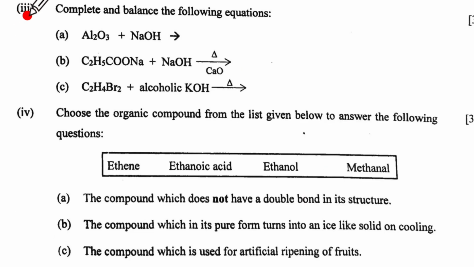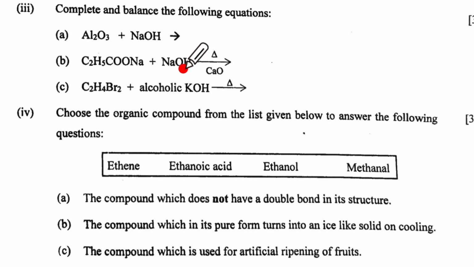We come to question 4, part 3. Complete and balance the following equations. The first one is aluminum oxide with NaOH. Now aluminum oxide is an amphoteric oxide. It will react with an alkali to give salt and water. And what type of salt it will give? It will give NaAlO2 plus H2O.